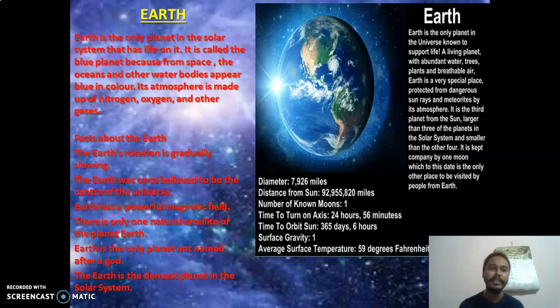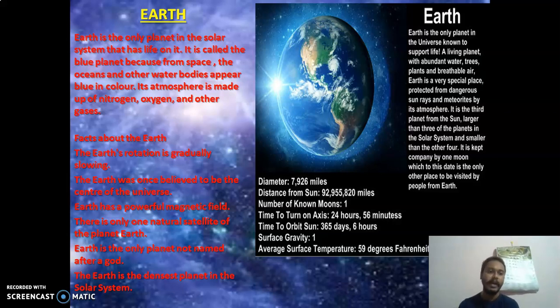That's why it is called a blue planet. Our atmosphere is made up of nitrogen, oxygen, carbon dioxide, helium, argon, and many other small gases. Because of this mixture of all the important gases and the presence of oxygen in the right amount, Earth has a proper atmosphere to live in.